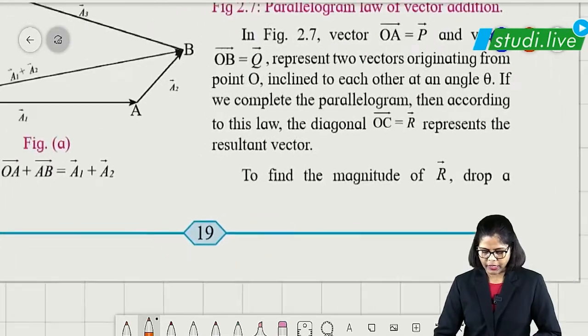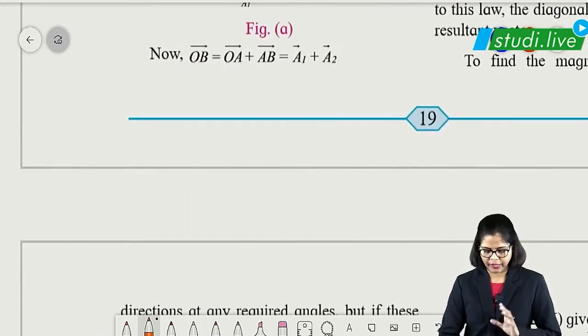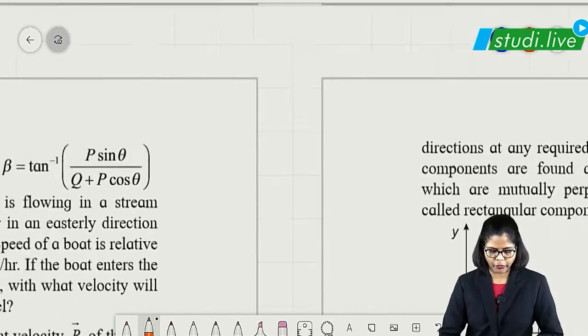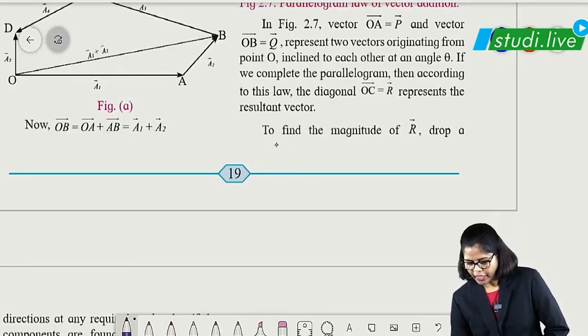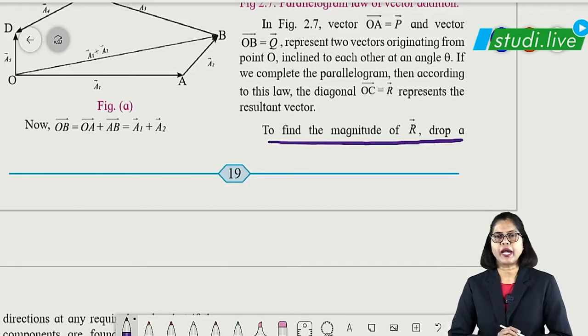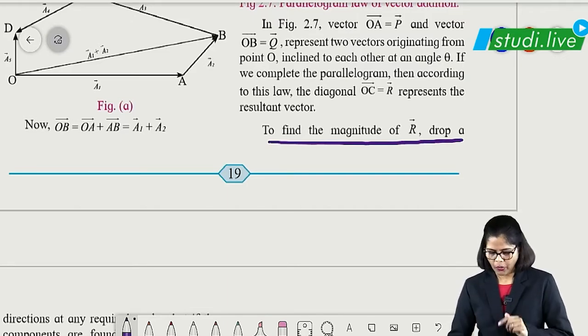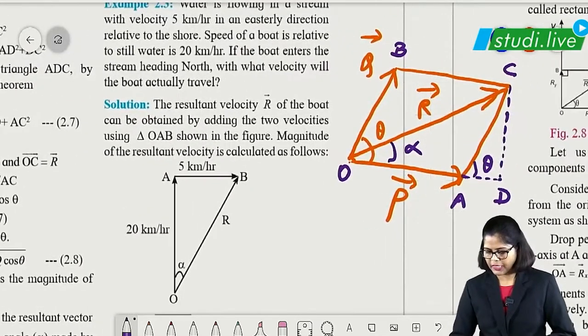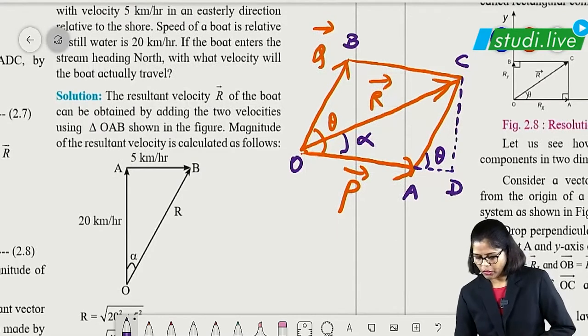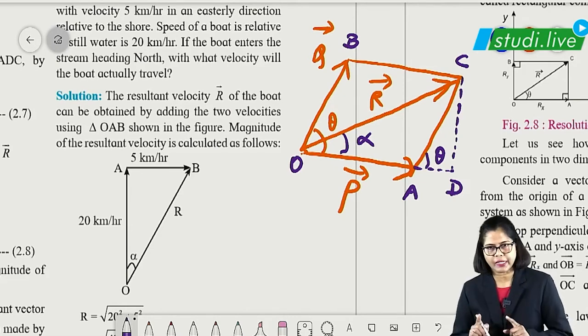Then based on this, there is a question asked. There is a derivation, students, which of course you have to prepare. So for parallelogram of vector addition, we have to find the derivation, that is the magnitude and direction of R. That is the question which is asked. Okay, for this derivation, I have drawn the diagram over here, which was already drawn there. That is OA vector, OB vector having angle theta, students, and OC vector is the resultant vector.